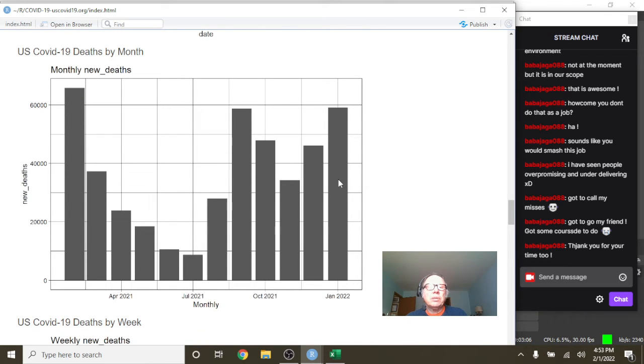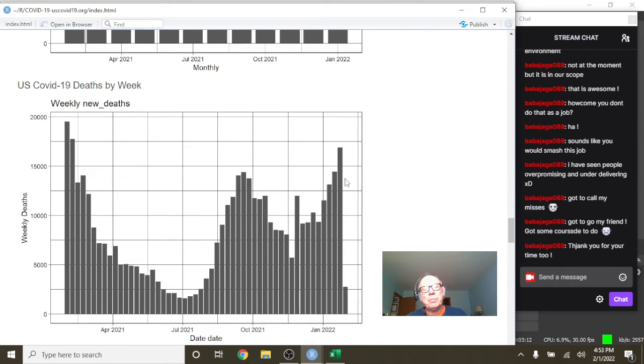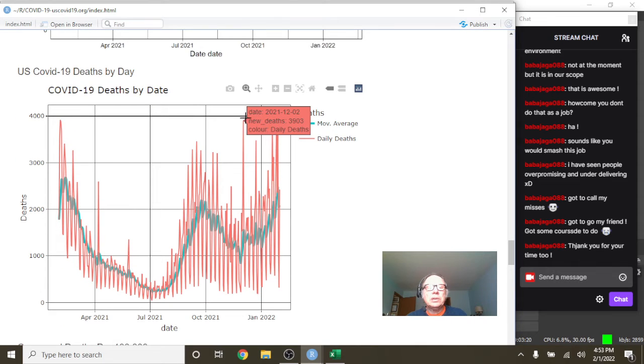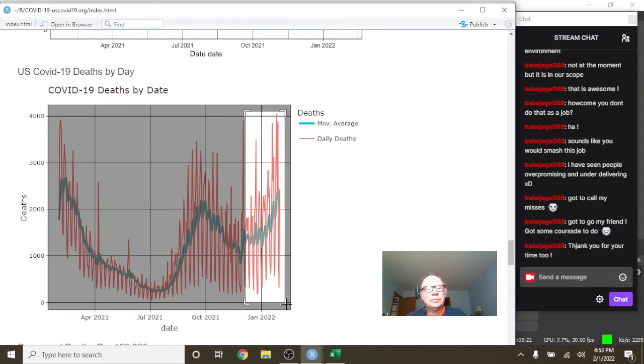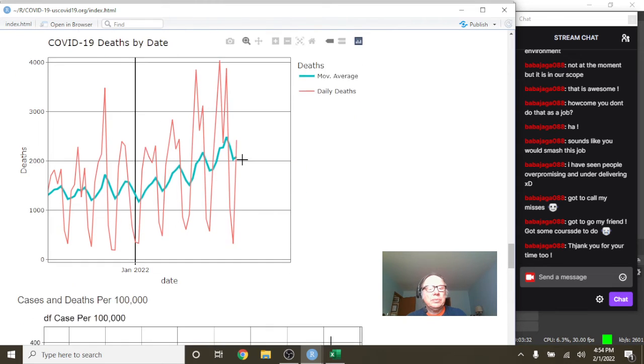Monthly deaths, January was the third most deaths, or maybe even the second month. You can see the big spike up here. We had Delta here, and then Omicron back over here. It looks like for deaths. And what's this number here now? Well, as of January 31st, the U.S. had 2,442 deaths on a single day, with an average of 2,084 deaths per day.